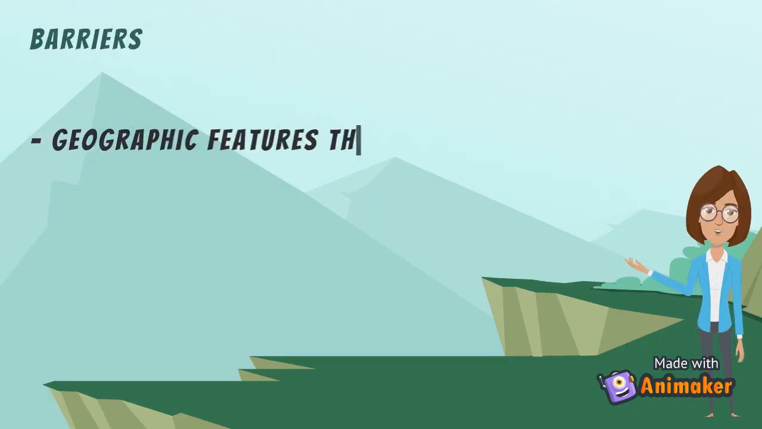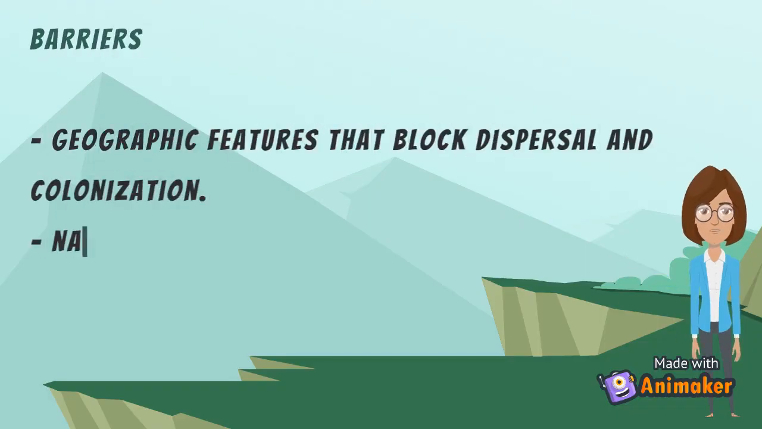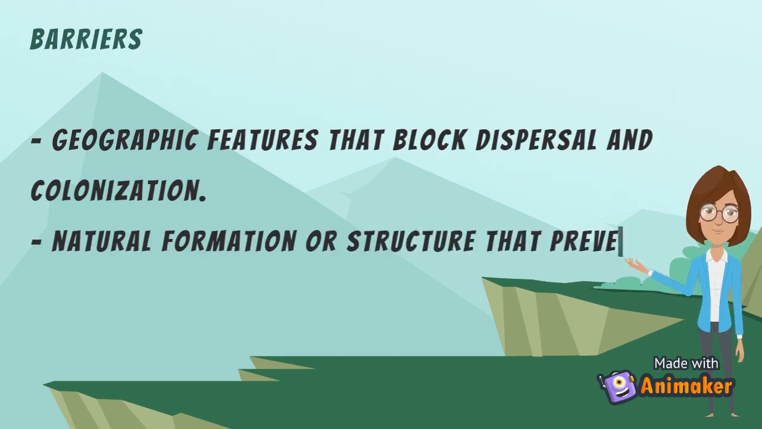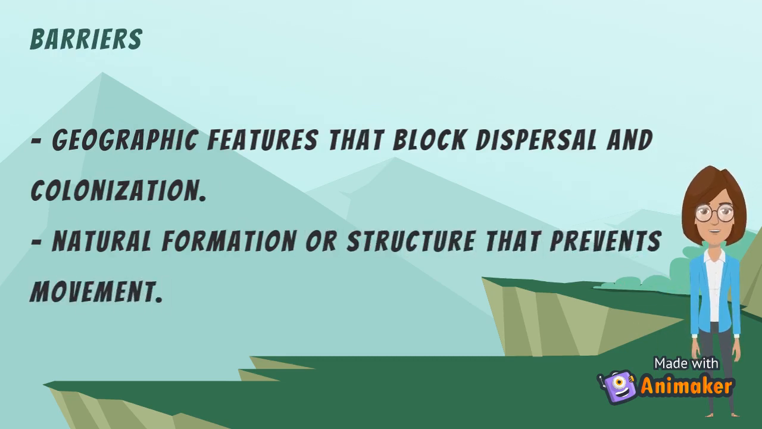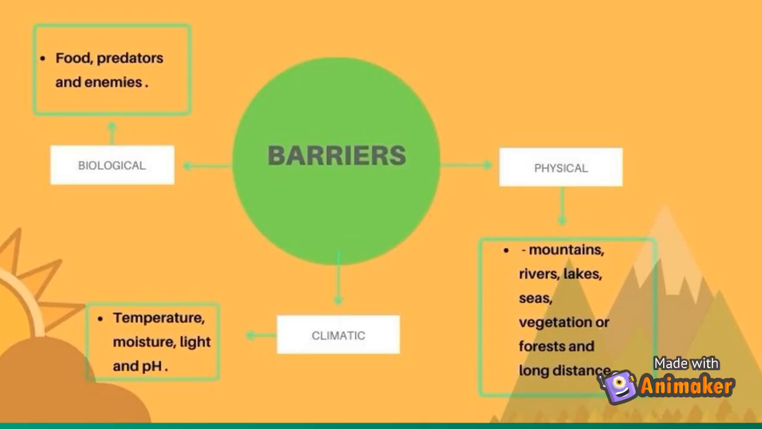Barriers are the geographic features that block dispersal and colonization because their abiotic and biotic conditions are unsuitable for a species. It's a natural formation or structure that prevents movement. Barriers include physical barriers, climatic barriers, and biological barriers.